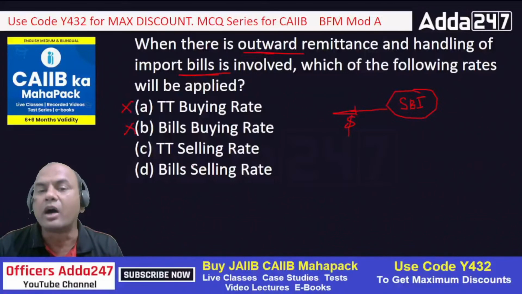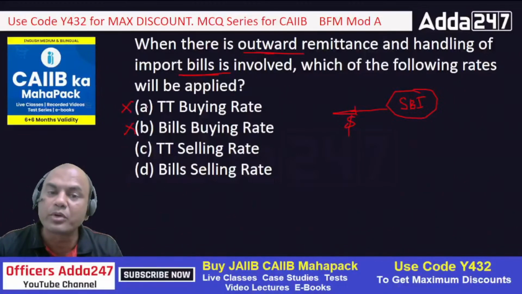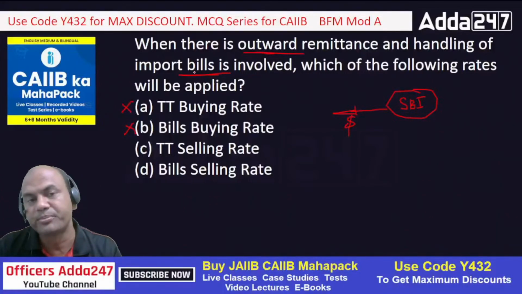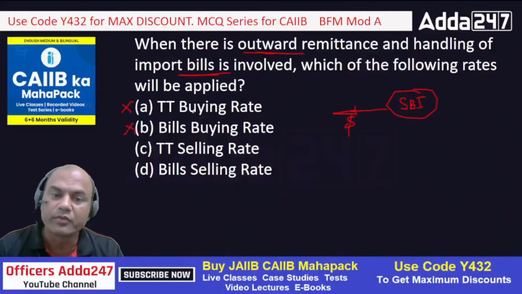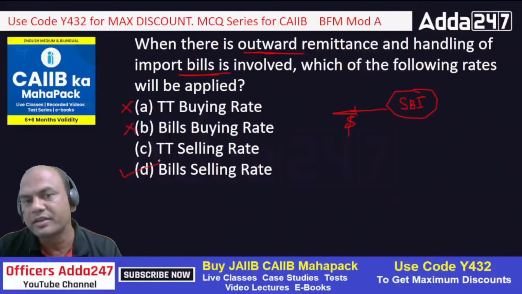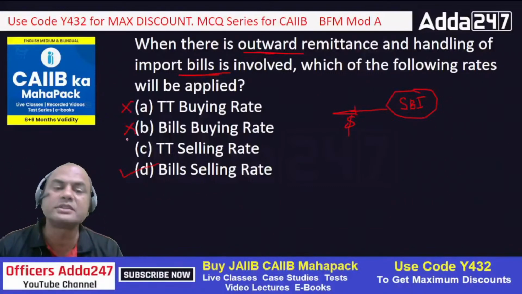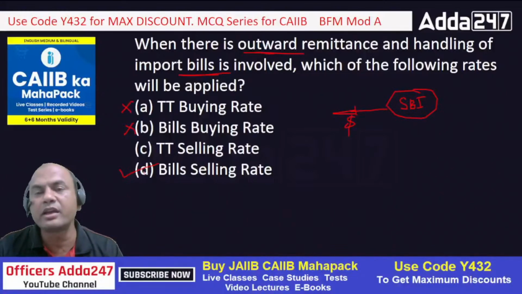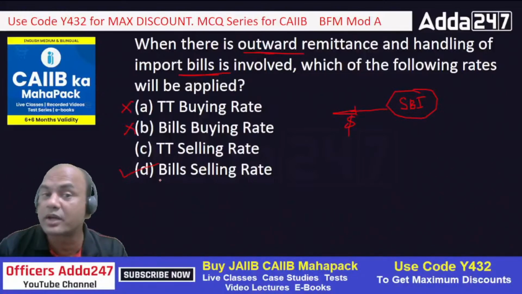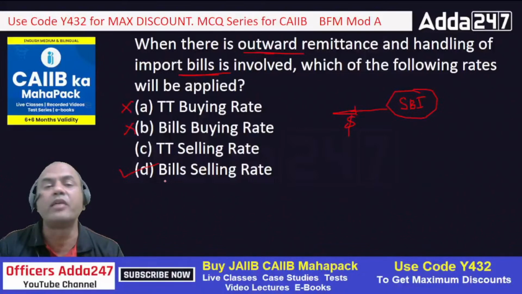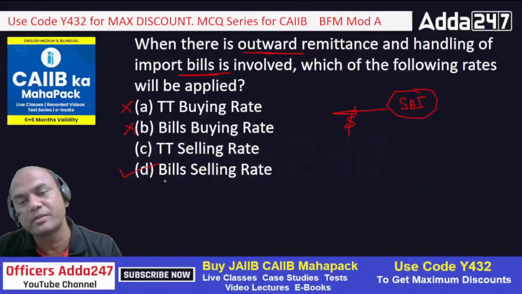TT or bill? Outward remittance and handling of import bills is involved. Handling of import bills means I am handling the bills here. Bills mean bill of exchange. When I am handling the bill of exchange, I will be using the bill selling rate. Isn't it? Keep it simple. So what is the answer now? A, B, C or D? Type fast. If you have understood it, type yes in the comment section.